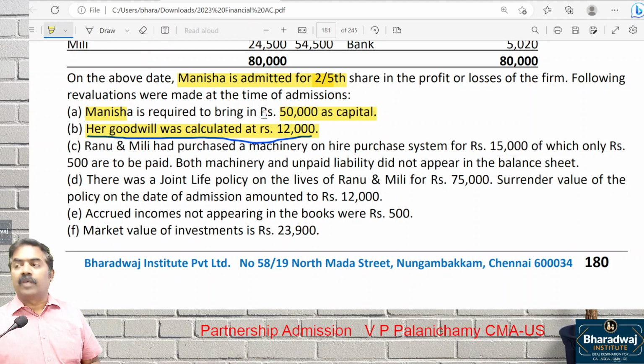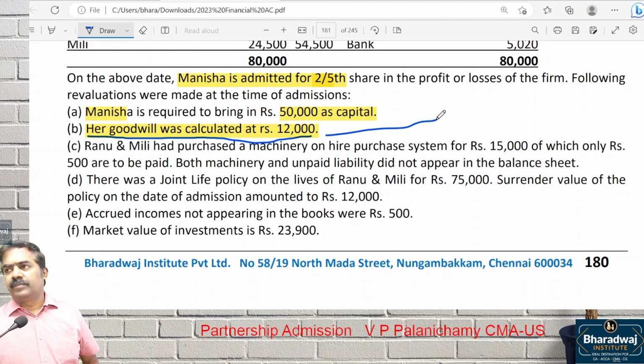Her goodwill is calculated at 12,000, which means she has to bring in this goodwill. Please note here, premium method. You are admitted as a partner in the firm. Your goodwill is 12,000, so you bring money for that. How much do you have to bring? 12,000. Then Ranu and Mill have purchased a machinery on hire purchase system for 15,000.